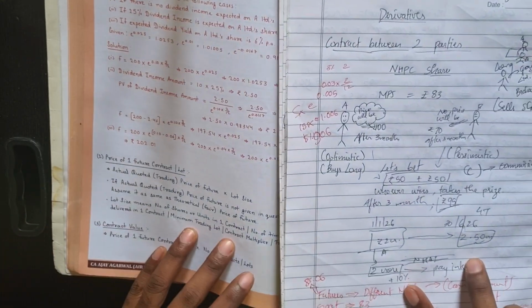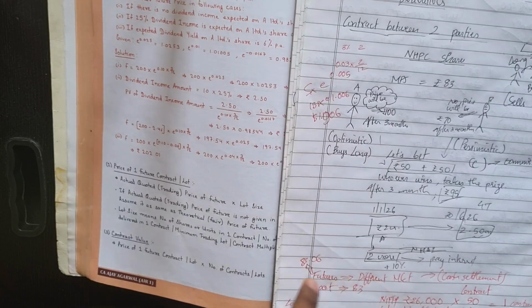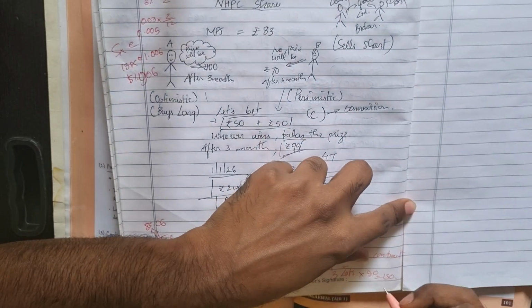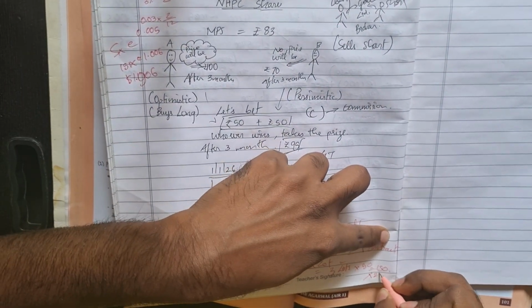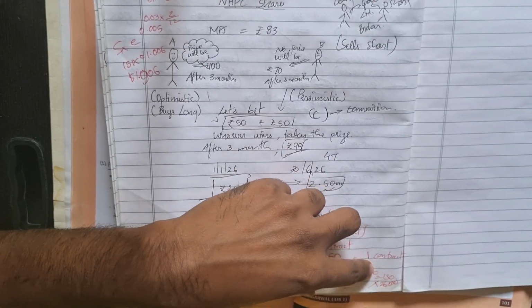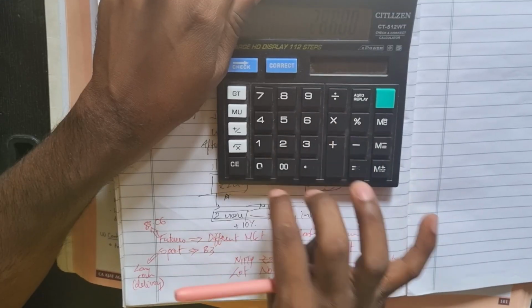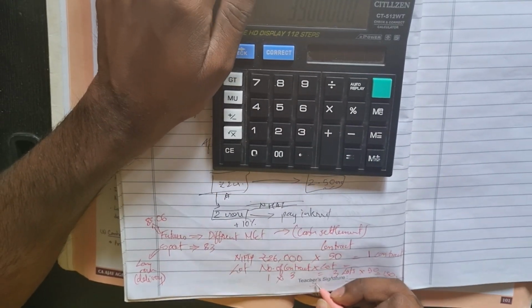So now what is your contract value? This is your contract value, 150 units. We have 150 units into the share price, unit price, is equal to how much? 150 into 26,000. It is 39 lakhs.